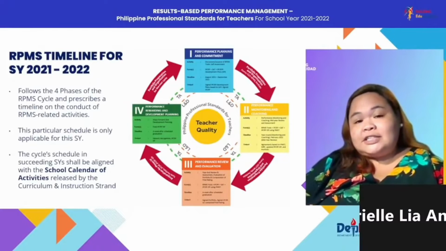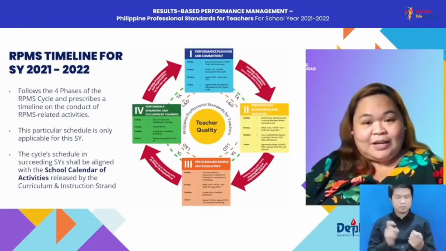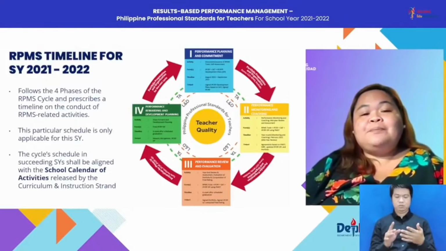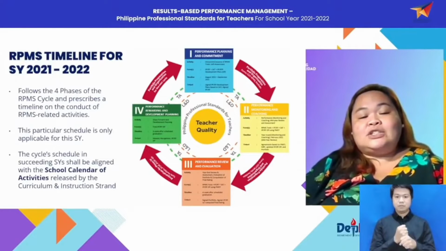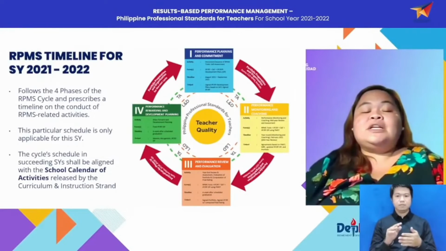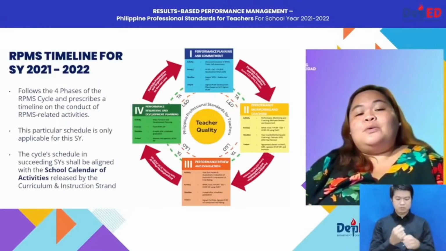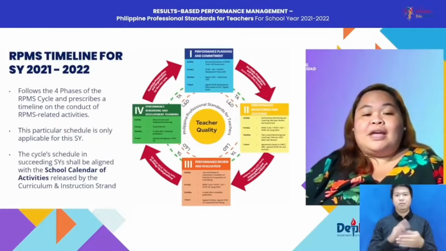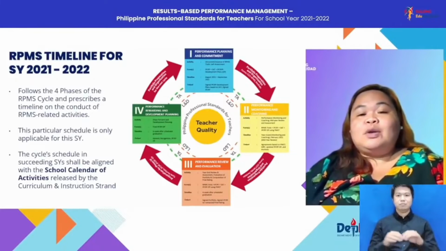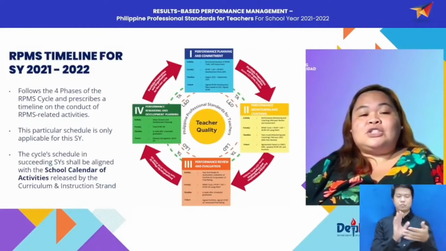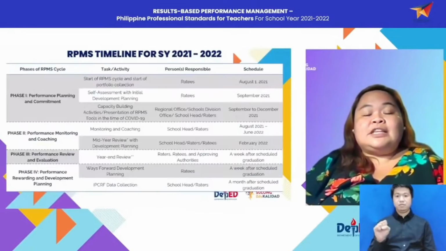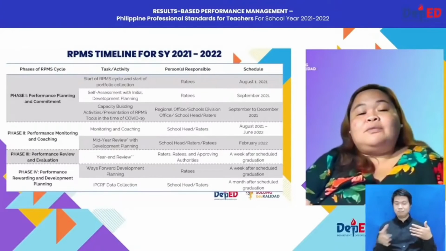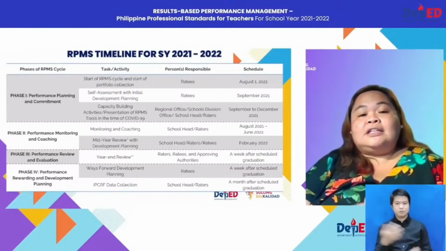This particular schedule is applicable only for this school year, and the cycle schedule in the succeeding school year shall still be aligned with the school calendar activities to be released by the curriculum and instruction strand. So we will zoom in on our RPMS timeline. So as you can see in the presentation,